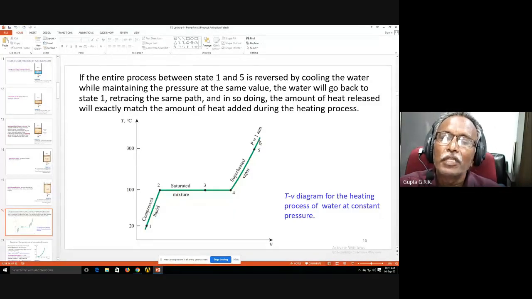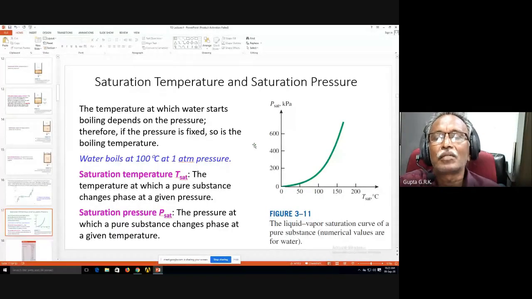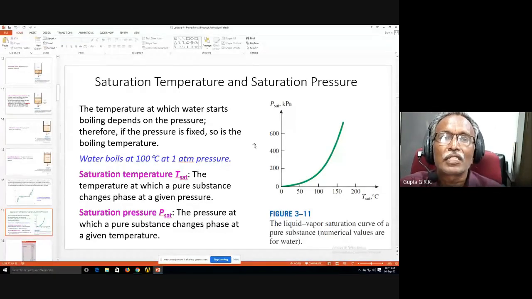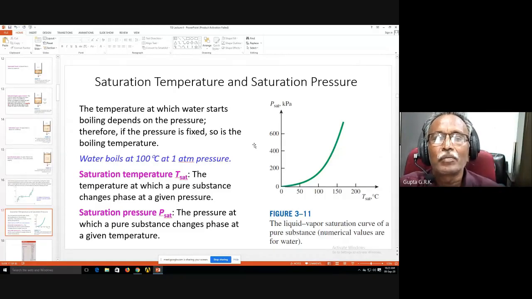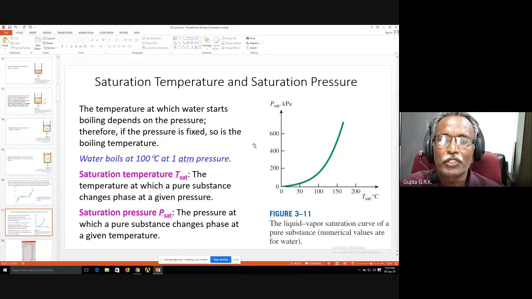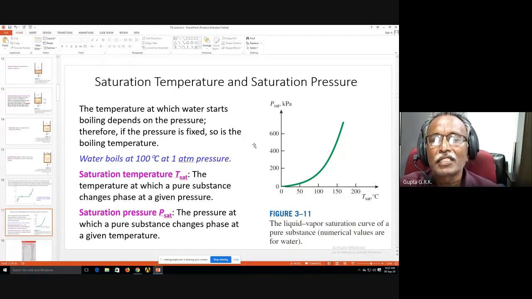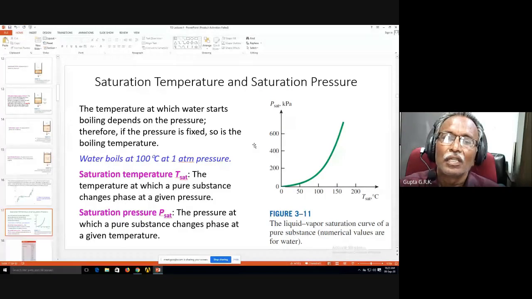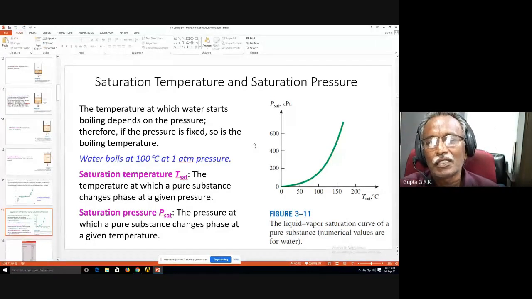One more thing: the dependence of saturation pressure and saturation temperature. As pressure increases, the corresponding saturation temperature increases. The temperature at which water starts boiling depends on the pressure. Therefore, if the pressure is fixed, the boiling temperature also is fixed. Water boils at 100 degrees centigrade at 1 atmospheric pressure. So we call them saturation temperature and saturation pressure when it is saturated water or saturated steam.